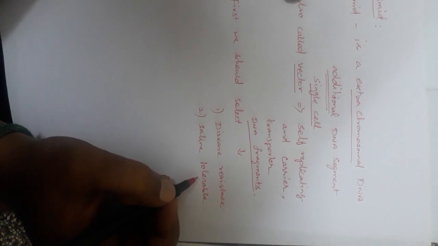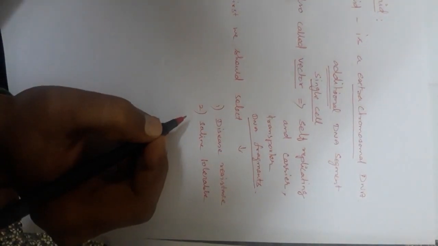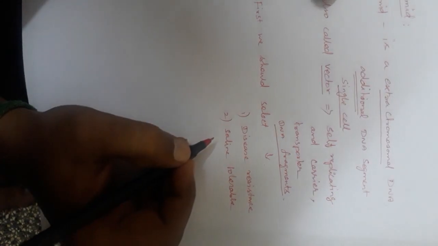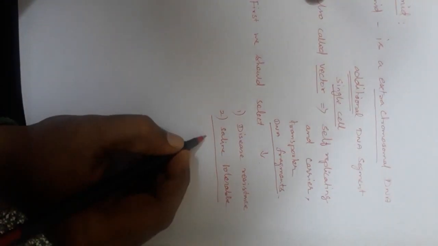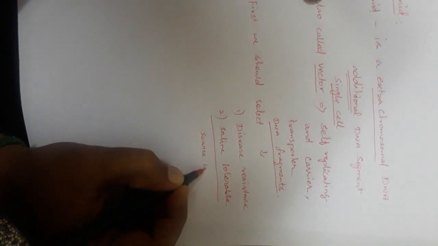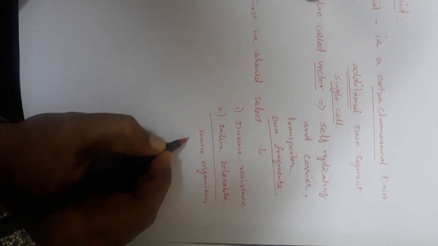So why are we going to select these DNA segments or fragments, and from which are we going to select them? Some source organisms are always plants.